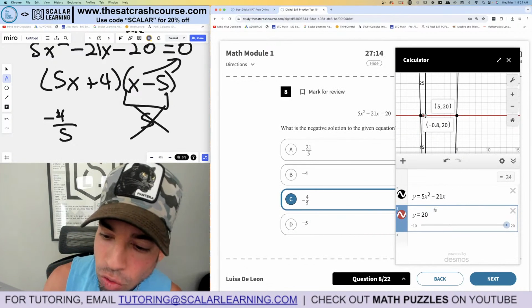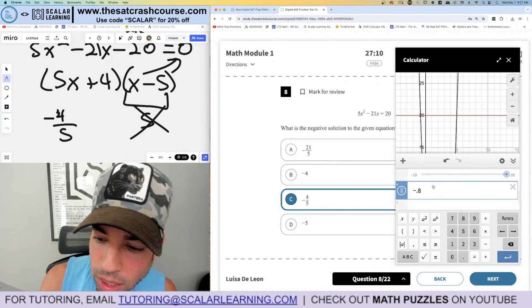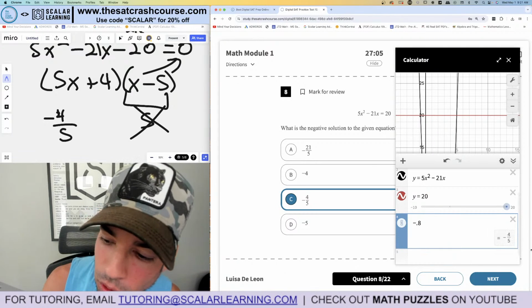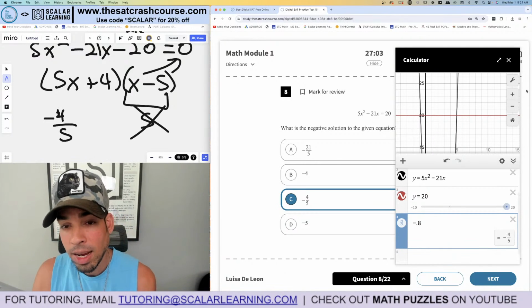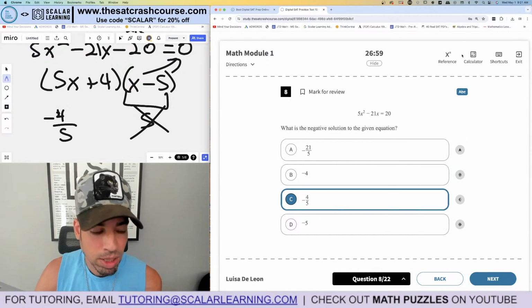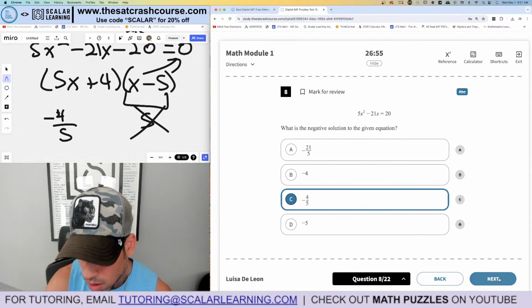Oh, there's a little trick. I wonder if it's activated. I'm going to see if it works. So if you do negative 0.8, you can click this button, just a little tidbit, and it'll give you the fractional equivalent. So again, I don't know if this is activated in the College Board's Desmos, but that's usually available. So just a little super tip, if you will. Negative 4 fifths, boom, done.